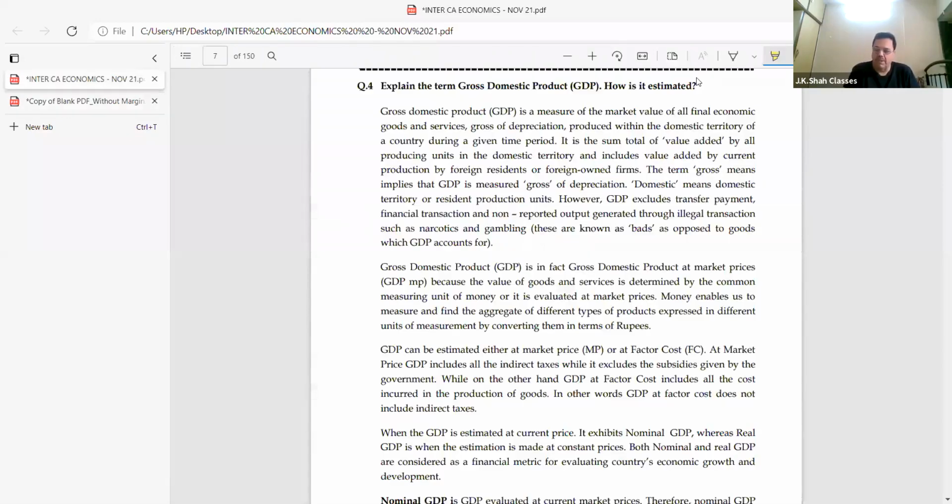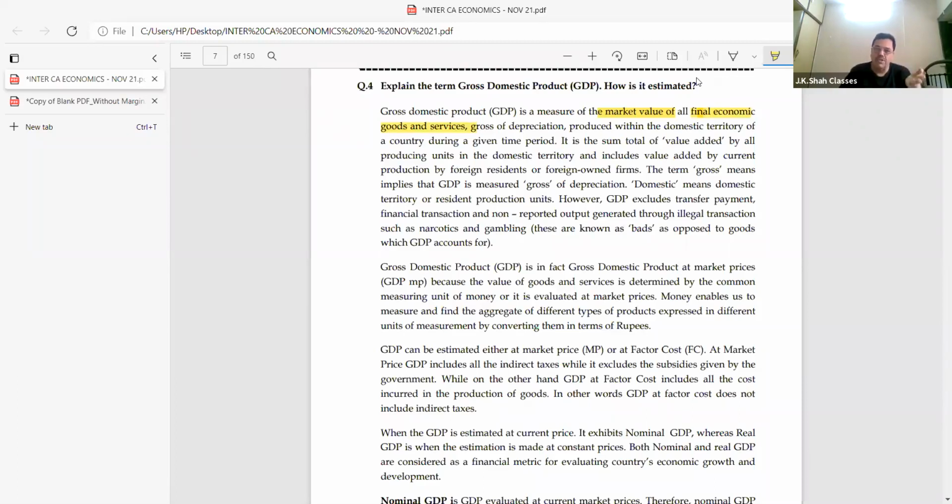It is a measure of the market value of all final goods and services. Okay, beta, why do we say final economic goods and services? Final would mean I don't consider intermediate goods. I consider only the final goods. Example, if there is milk and I'm using that milk to make tea, then its value will not be considered.